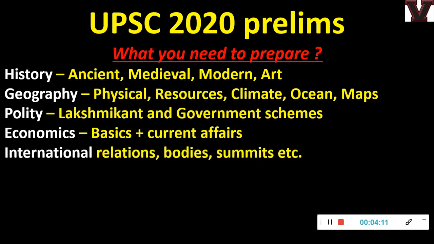International relations: all the international bodies like the World Bank or IMF, or even the regional groupings like SAARC or ASEAN, BIMSTEC. These are the things which UPSC is repeatedly asking every year. At least 2 to 3 questions will come definitely from this section.